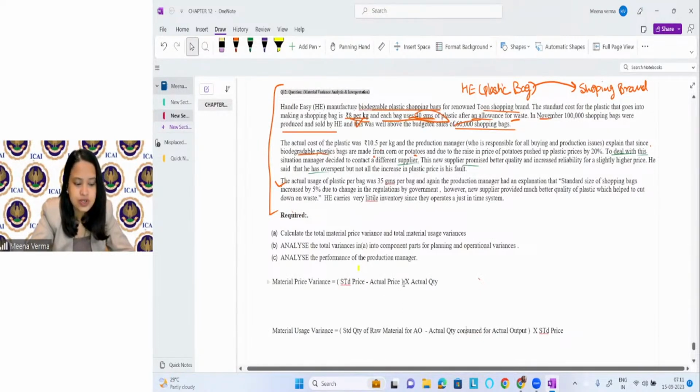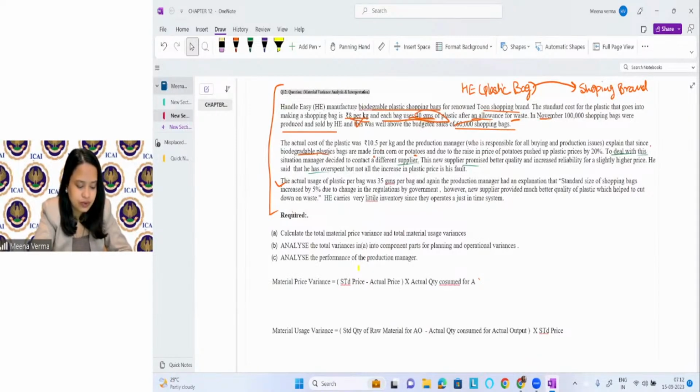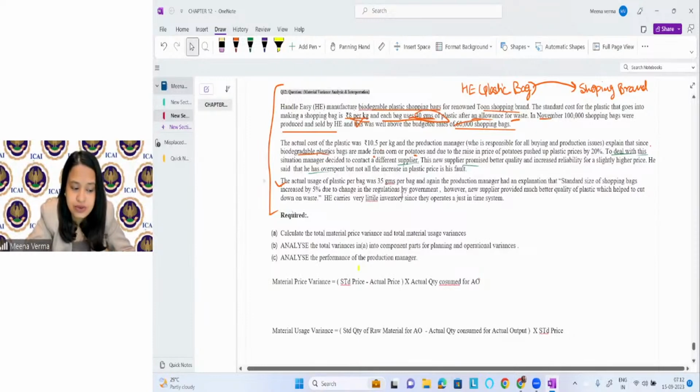So here also standard price minus actual price and actual quantity consumed for actual output. So this is the formula we have here. Now to solve it, it's very simple. We just need to see the information from the question, put it here, and you will get the answer.